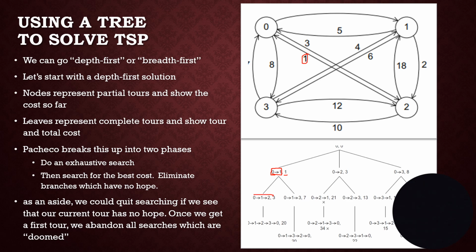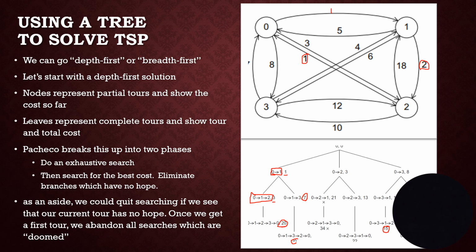So I could go 0, 1, 2, and the cost there would be, I'm sorry, the 1 is off the map here. 0, 1 is 1, and 1, 2 is 2. So that total is 3, and the only option left now is to go to 3 and back, and that total would be 20. However, if I went 0, 1, 3, when I arrived at 3, I'd be at 7, and to go to 2, the total here would once again be 20. We can keep basically filling out this chart, and eventually we will find the shortest path. We can see a path down here that's pretty short, and that is path 0, 3, 1, 2, and that might be the shortest path.